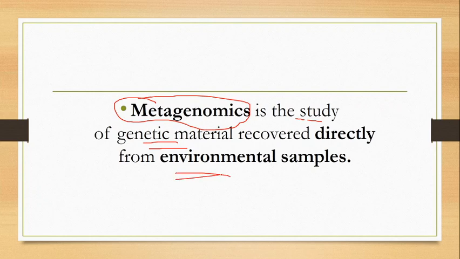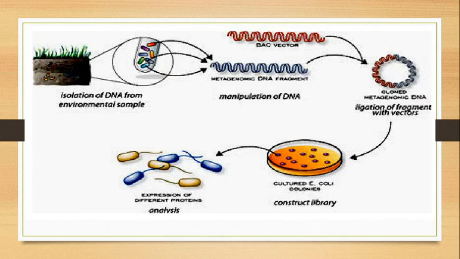So instead of the traditional way of taking a sample, isolating the culturable microorganism and then going for gene sequencing, in metagenomics we take the sample, say a soil sample. We know that a list of microorganisms are present in that soil sample, so from it we directly isolate the genome, that is the DNA.